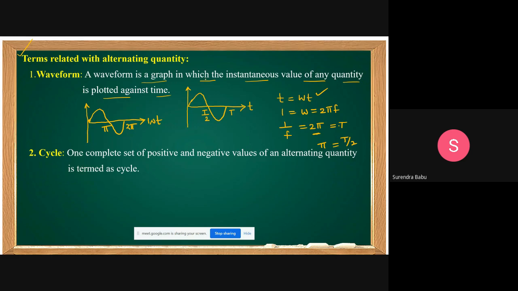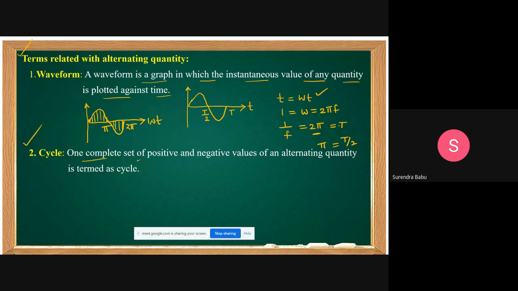A waveform is a graph in which the instantaneous values of any quantity are plotted against the time. Instantaneous value at every instant of time is plotted against the time. That is nothing but a waveform. Clear, friends?